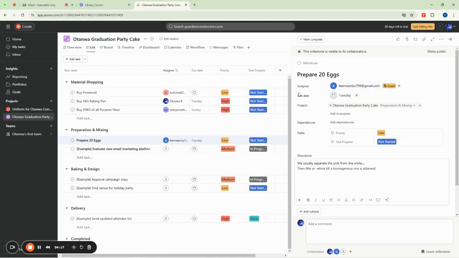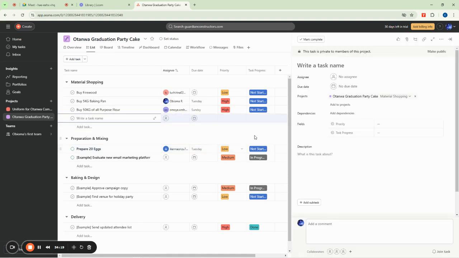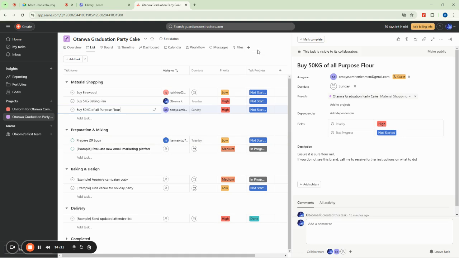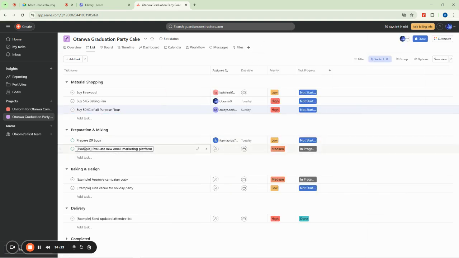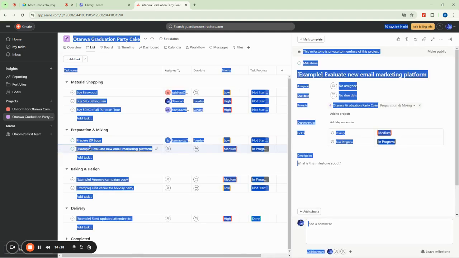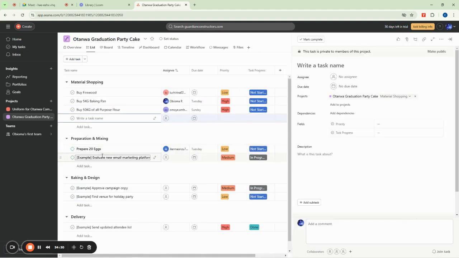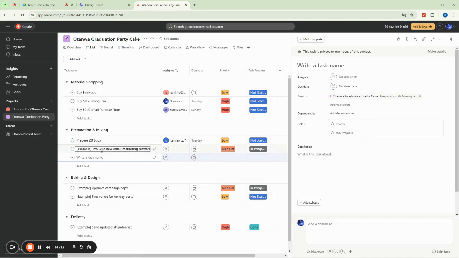So you can see now we have done with this. You can see the task has been set. Okay, so you see it now. You just need to add things here that can help you to prepare this cake properly. So this is preparation and mixing.